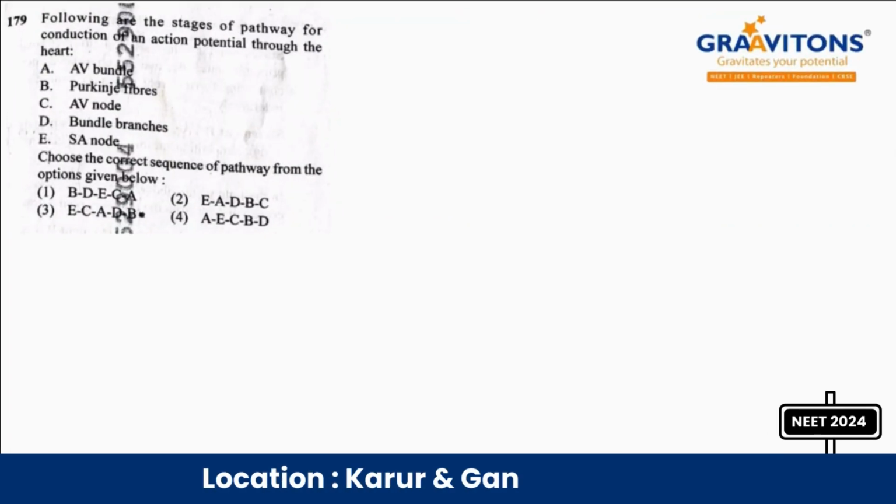Next question. The following are the stages of the pathway of conduction of an action potential through the heart. Okay, so they have asked us the stages of action potential conduction. They have given which part of the heart, starting from which nodal fiber, connects to where.